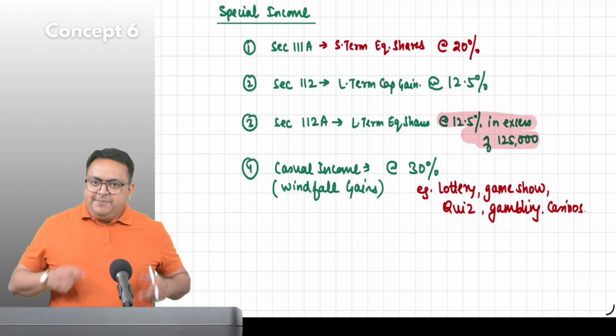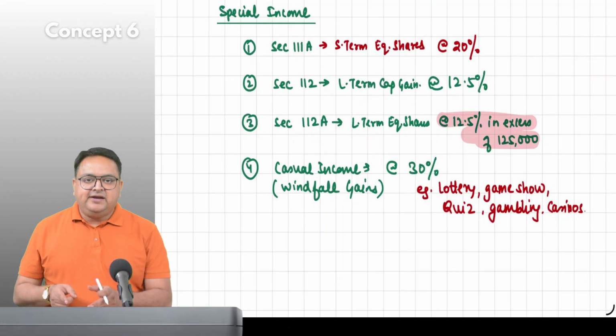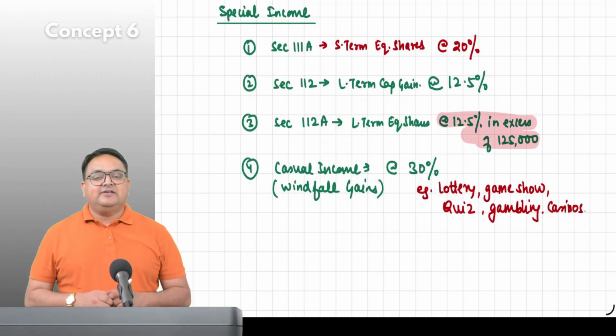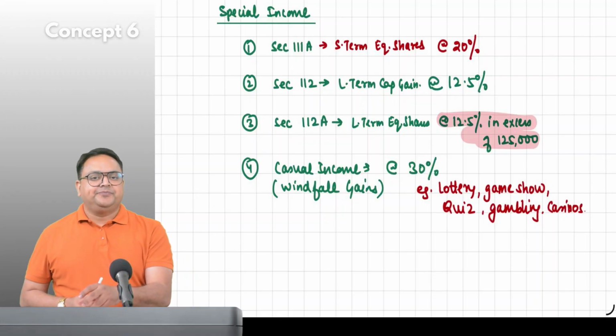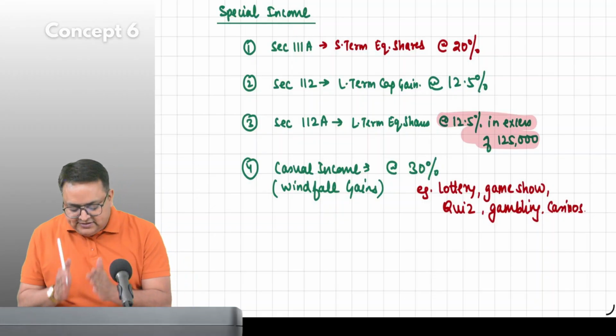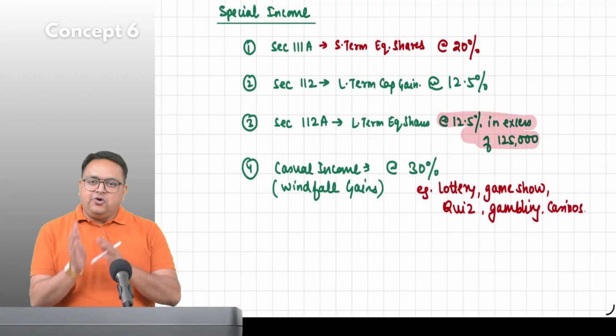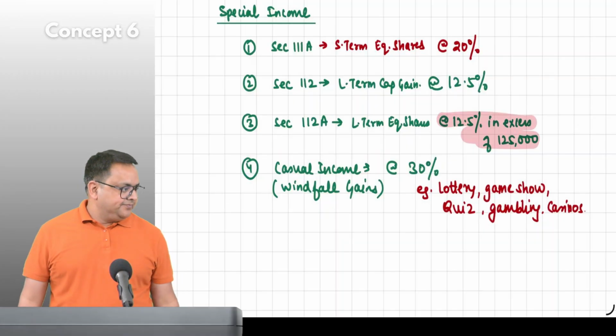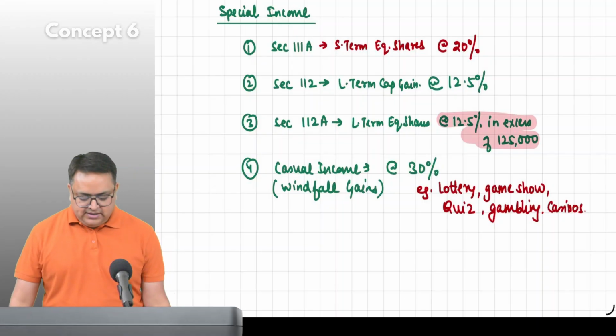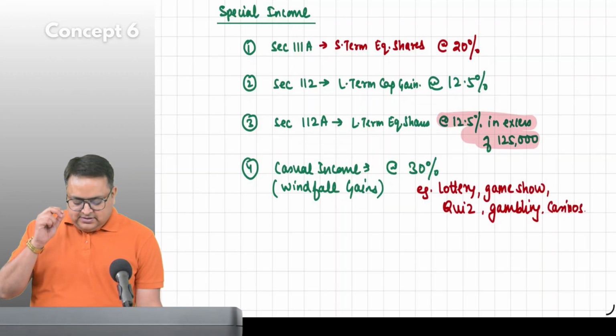Assessee will pay tax at this rate, not at the slab rate. So whenever assessee will earn this income, it would be taxable at this rate, not at the normal rate. All other income are normal income. Correct? Okay. Guys, please tell me.